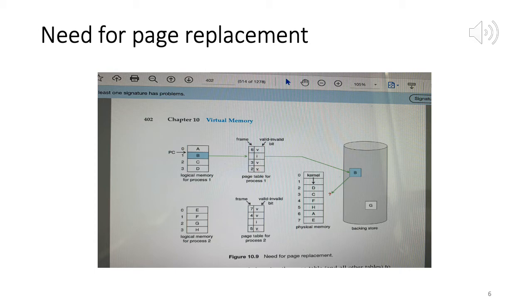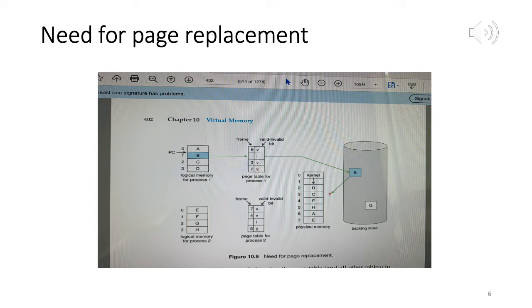It happens when a process requests a page, and the memory management system finds that there is no free frame available, so we cannot accommodate that page, because to accommodate a page it has to be brought into a physical frame. We have to copy the contents from the page to the frame. So if no free frame is available, one option is to replace a page, which means one of the pages already allocated to a physical frame has to be copied back to disk.